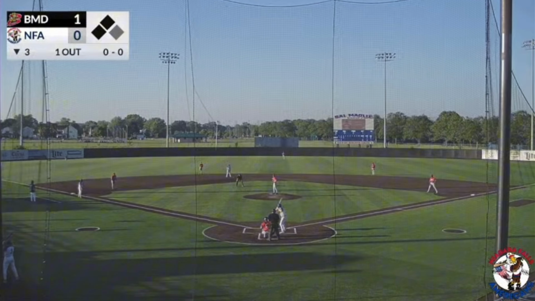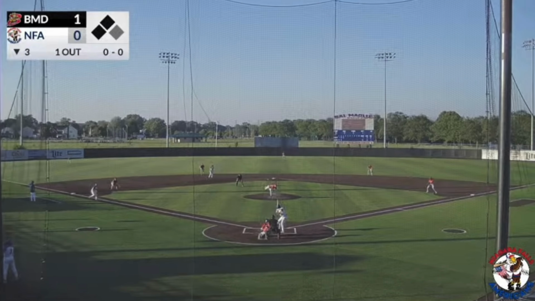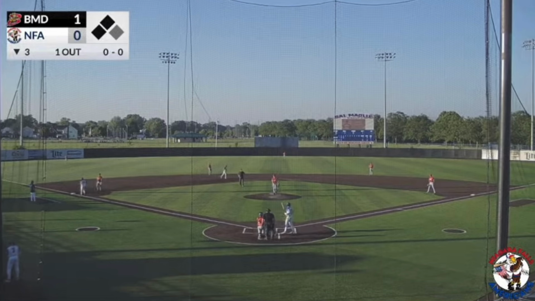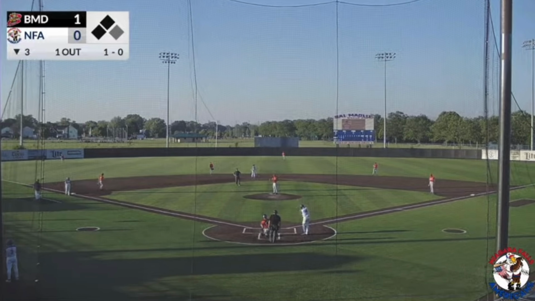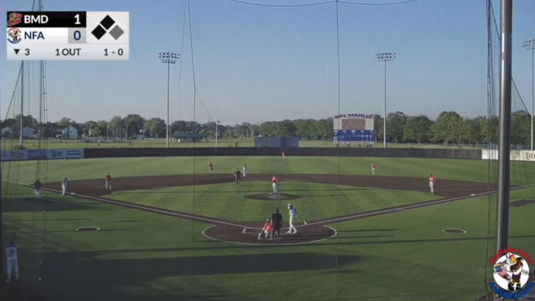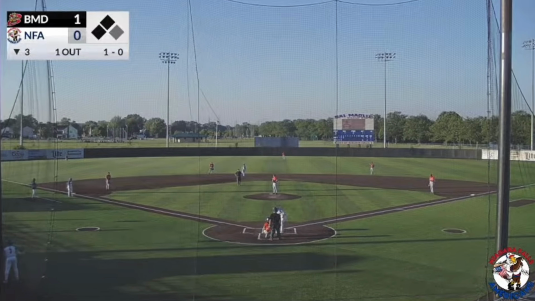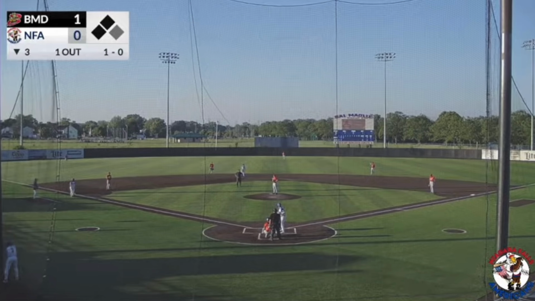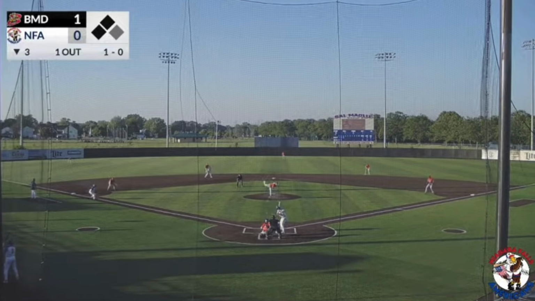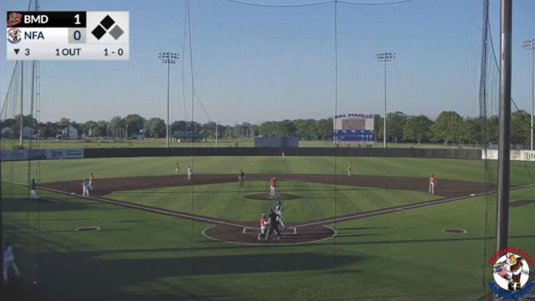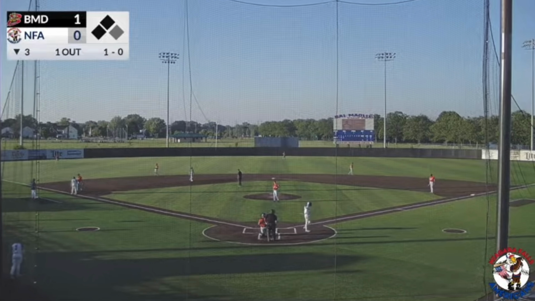Harris at the plate. First pitch outside, missing. 1-0 with the fastball. Dave Harris been about as consistent as you can be, just like the sun, rising and setting every day. David Harris showing up every day at the ballpark, getting multiple hits for the Americans, it seems. Here's the 1-0. Harris lines that one down the left field line for strike number 1.